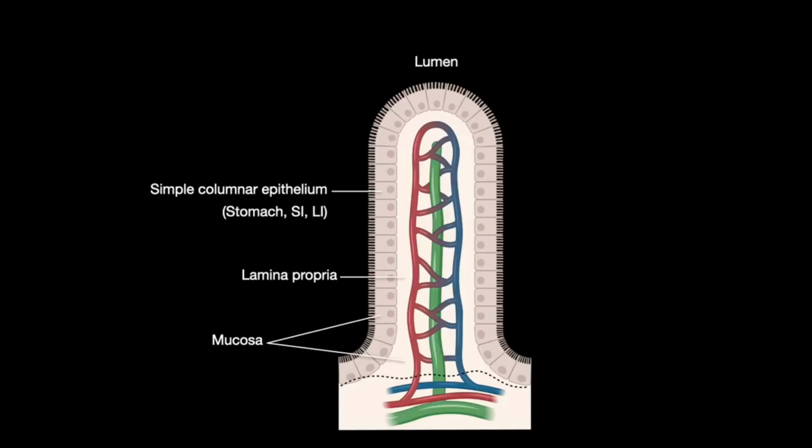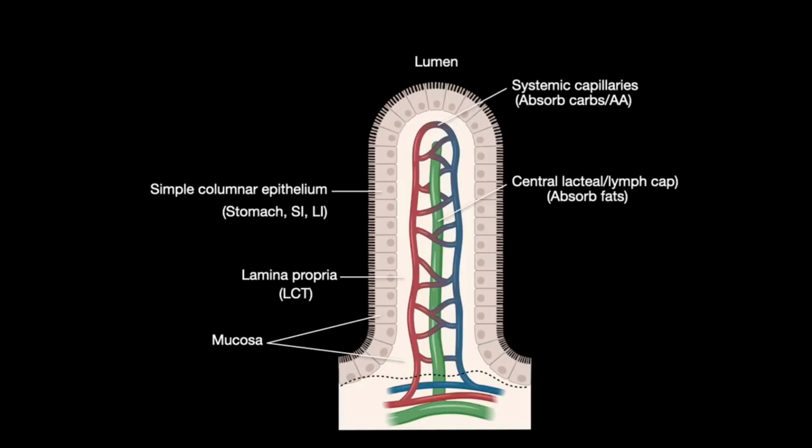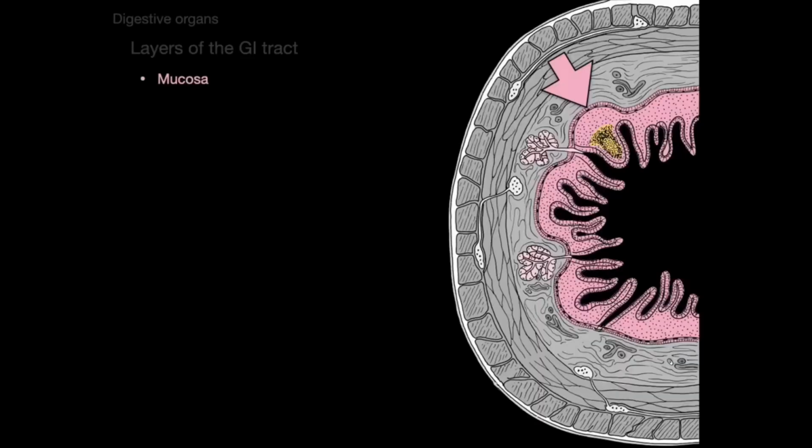Deep to that is the lamina propria, and that's loose connective tissue, and that loose connective tissue houses the systemic capillaries that absorb carbohydrates and amino acids, and the central lacteals, the lymphatic capillaries that absorb fats. So this motif is something we're going to see throughout the digestive system.